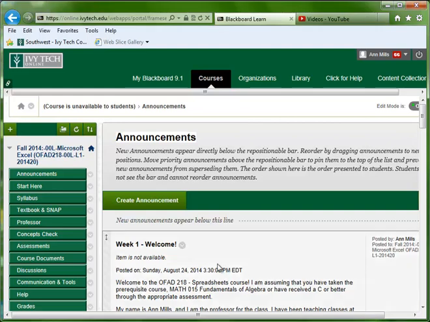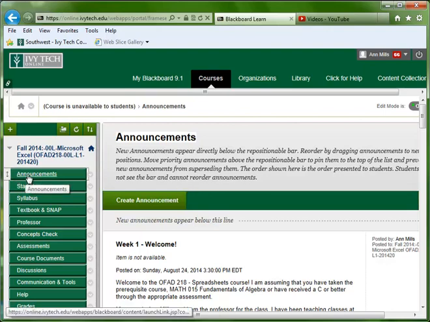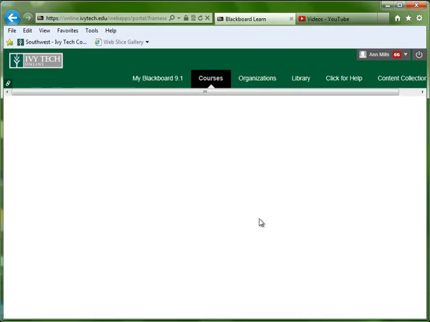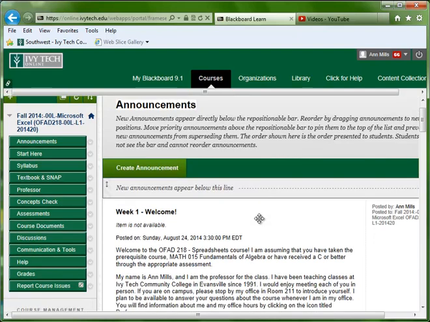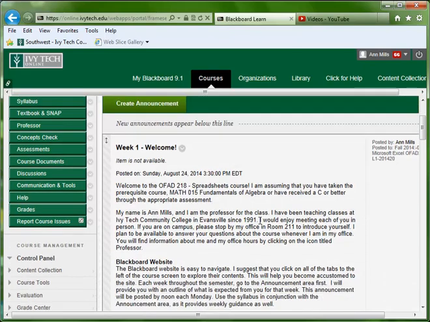Next we're going to take a look at Blackboard and some of the tabs that you'll find within your course. You'll notice the announcement tab on the left. Every week I will post an announcement by noon on Monday. Many times it'll be earlier in the day, but I should have it most up to date by noon on Monday. And that announcement will just give you an overview of what you can expect for the week,